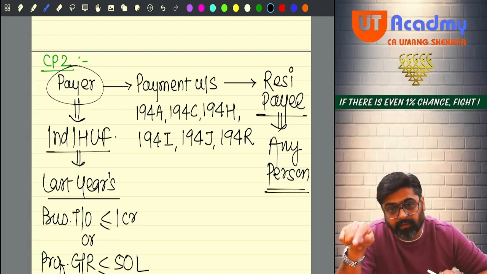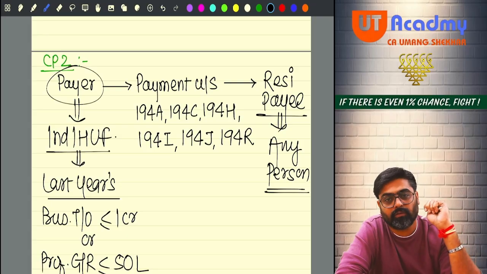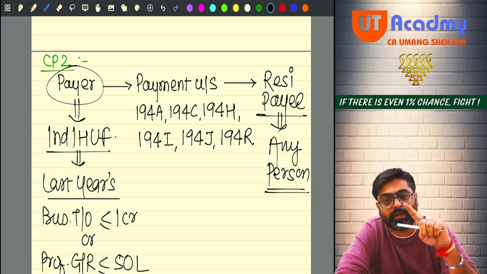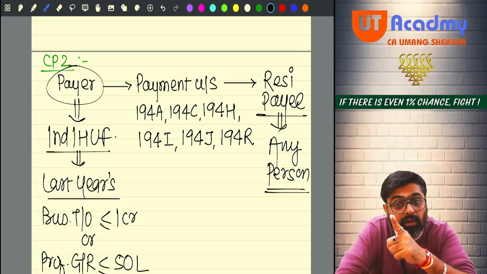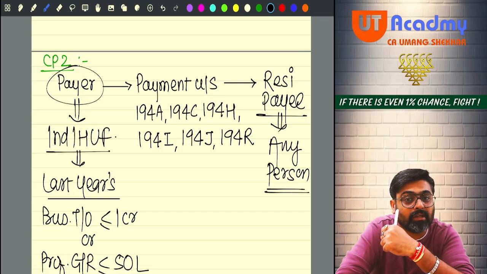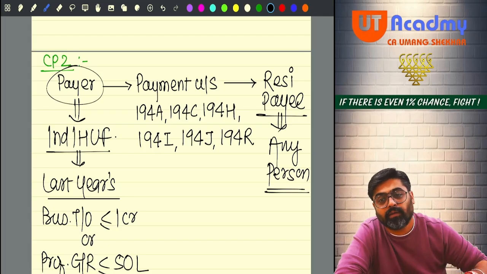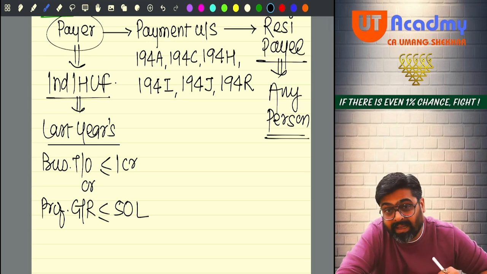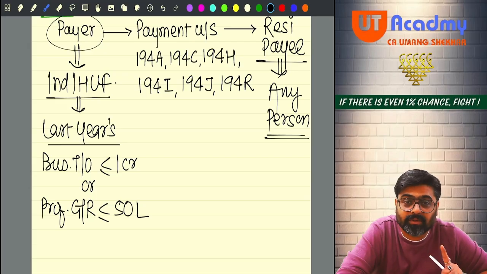So if you are an individual or HUF and you are making such payments to a resident person, then you will be liable to deduct TDS under these sections this year only if your last year's business turnover was more than 1 crore. Your last year's gross receipt was more than 50 lakhs from your profession. Got it? All the other payers, this exception is not applicable.